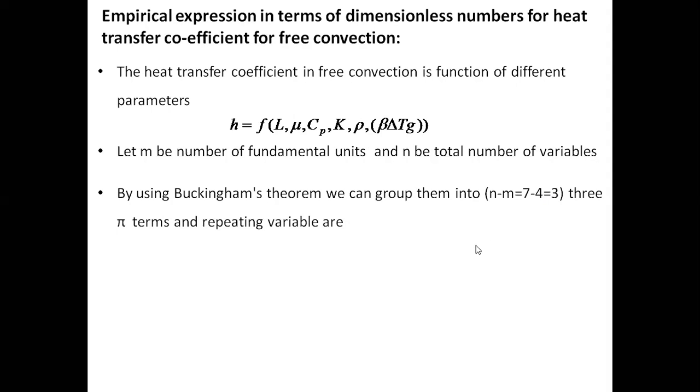And repeating variables. What are the repeating variables here? Repeating variables are the ones which, if you take them together, should not form any dimensionless quantity. So these 4 variables don't form any dimensionless number. If you take h, they form dimensionless numbers like Nusselt number, hL by k, Prandtl number, like that.